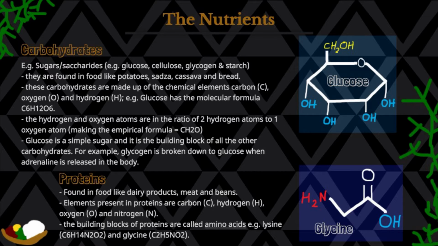Then we'll look at proteins. The first point is protein is found in food like dairy products, meat, and beans. The elements present in proteins are carbon, hydrogen, oxygen, and nitrogen. Then the building blocks of protein are called amino acids. For example, we have lysine, which is C6H14N2O2, and glycine, which is C2H5NO2. So we have 2 carbons, 5 hydrogens, 1 nitrogen atom, and then we have 2 oxygens. You can see that in the diagram on the right for glycine, which is clearly labeled.